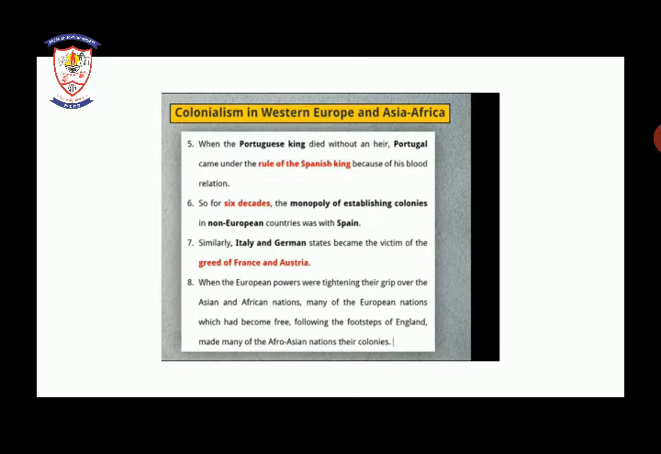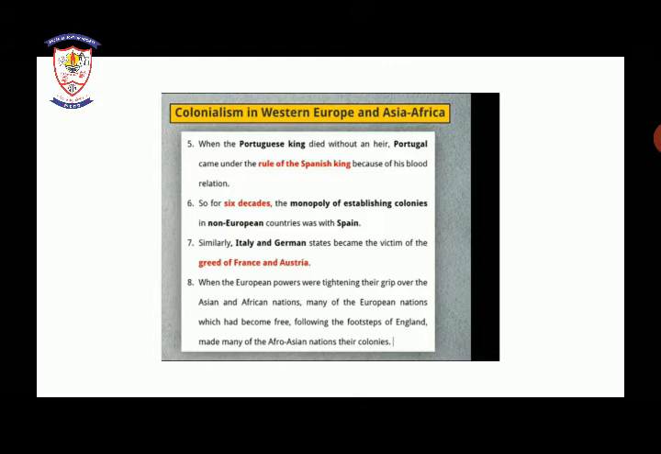Fifth point, when the Portuguese king died without an heir, Portugal came under the rule of the Spanish king because of their blood relation. So what happened? This Portuguese king did not have any heir, and Portugal came under the rule of the Spanish king, because of the blood relation with the Spanish king.